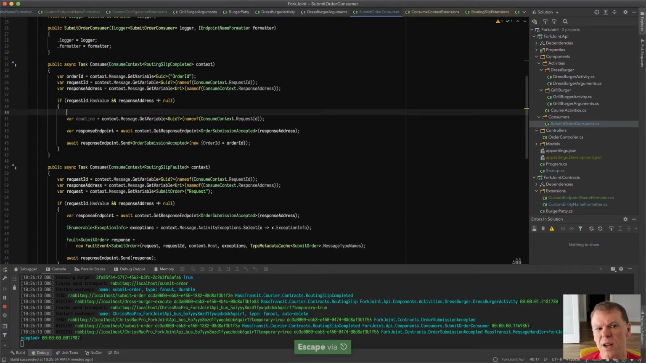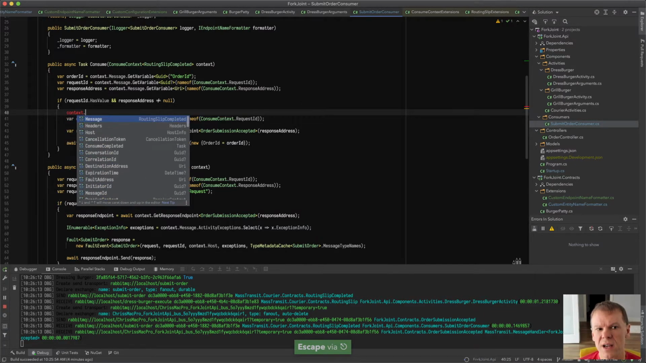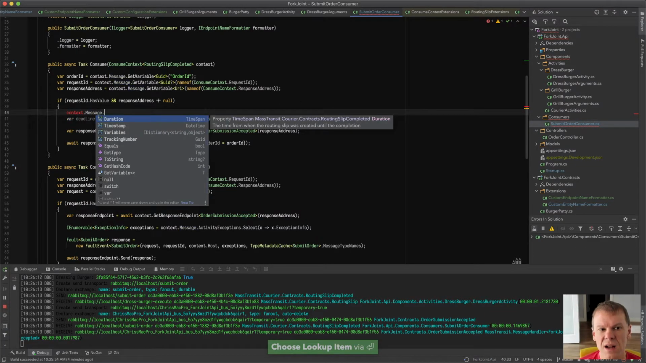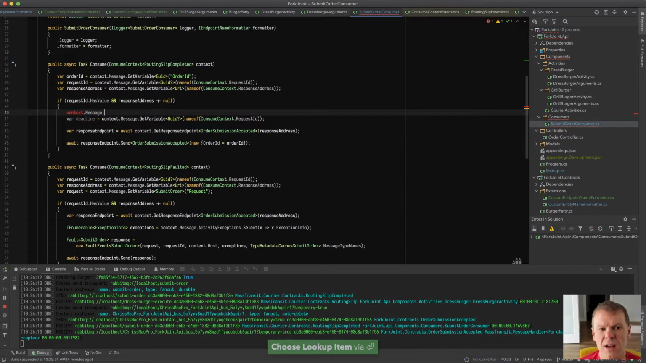I think because the other one is doing context.message. Is there a TryGet? Has variable, contains? I can't remember what that was called.